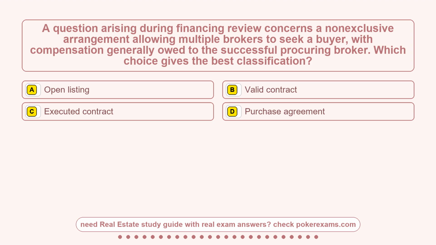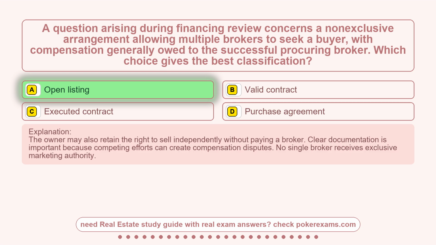Option A, open listing. Option B, a valid contract. Option C, executed contract. Option D, purchase agreement. The correct answer is option A, open listing. The owner may also retain the right to sell independently without paying a broker. Clear documentation is important because competing efforts can create compensation disputes. No single broker receives exclusive marketing authority.